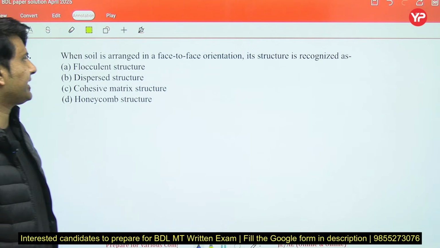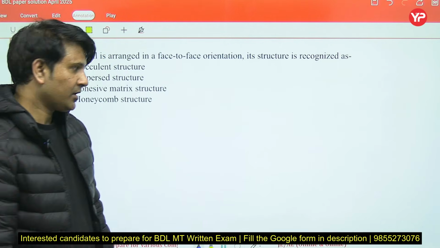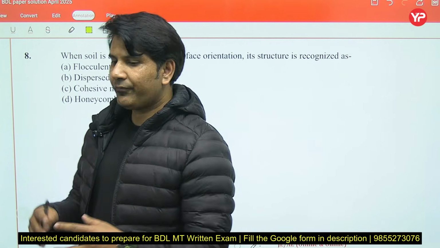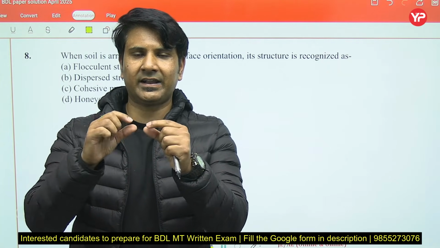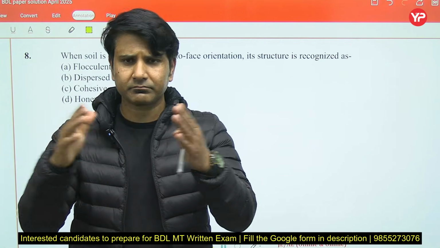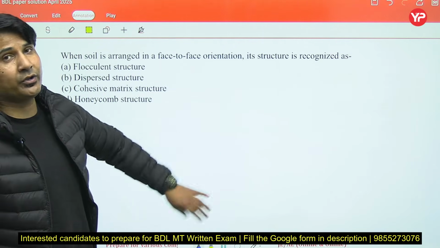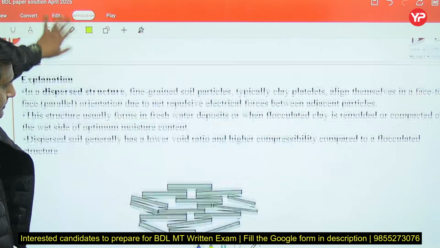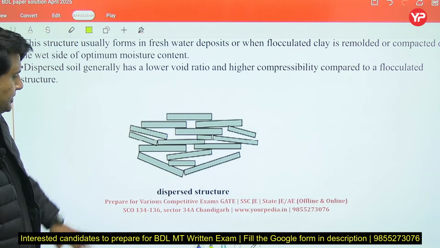Now, when soil is arranged in a face-to-face orientation, its structure is organized as. This particular behavior you will see in fine-grained soil. Fine-grained soil always has flaky particles. Flaky means flat: the thickness is very small and the length is larger, right? So he is asking about face-to-face orientation, which is always a dispersed structure. We'll call it dispersed structure. As you can see here, face-to-face orientation is called dispersed.